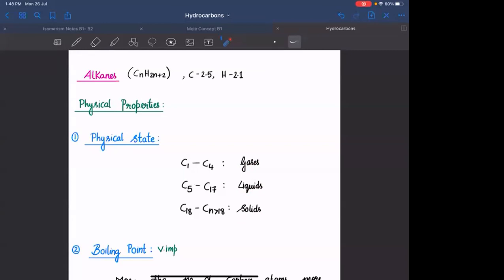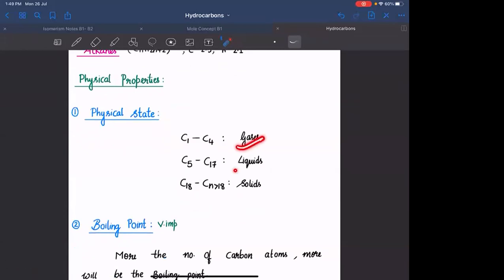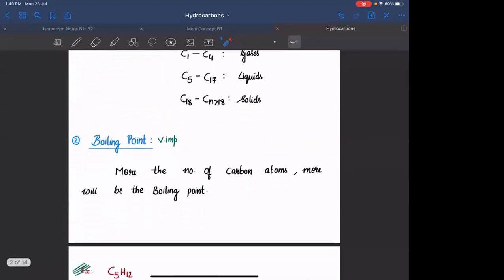The surface area increases if you increase the number of carbon atoms or the molecular weight. So as the number of carbon atoms increases, the state of the alkanes changes from gases to liquids to solids. If you want to judge the boiling point, again you need to judge that based on van der Waals forces of interaction or surface area.